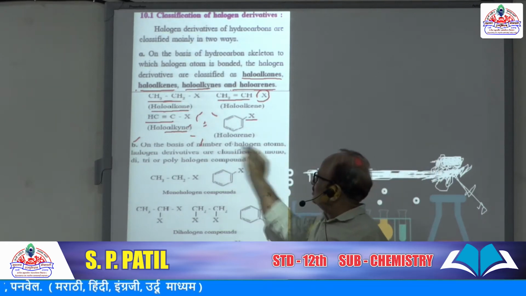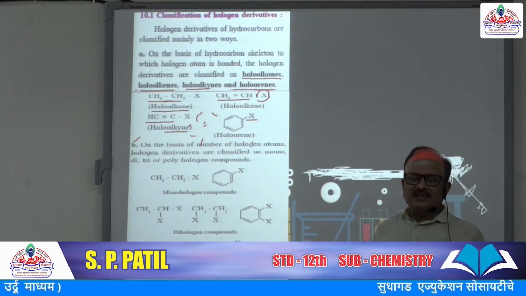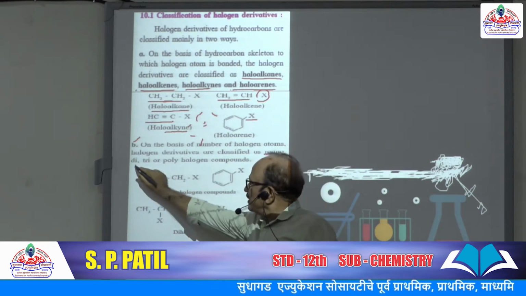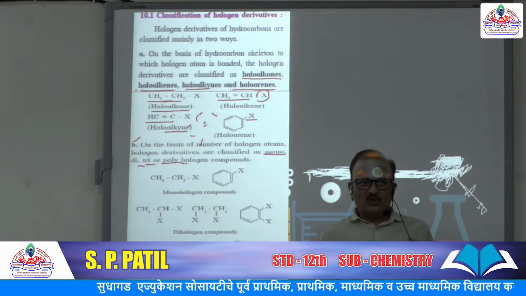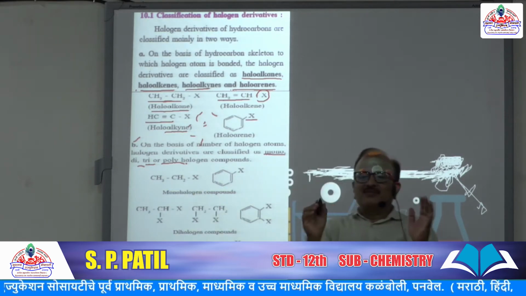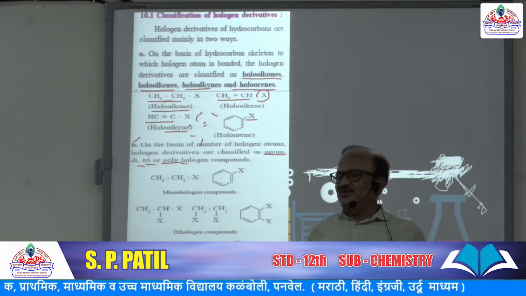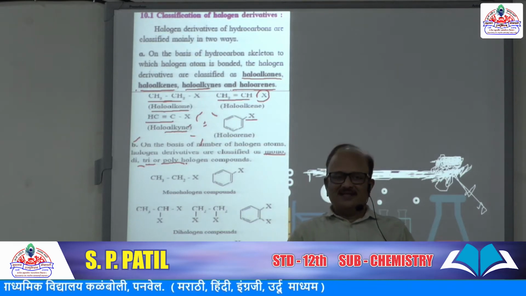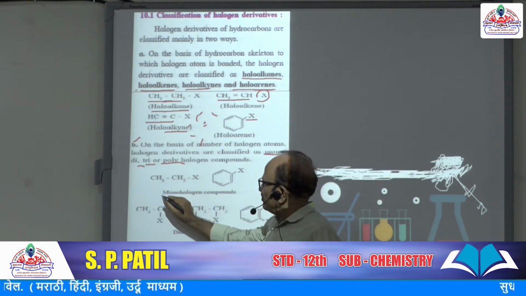Depending on the number of halogen atoms, they are classified as mono, di, tri or polyhalogen compounds. When from that carbon-hydrogen framework one hydrogen is substituted, one hydrogen is replaced, then the newly obtained compounds are called monohalogen compounds.